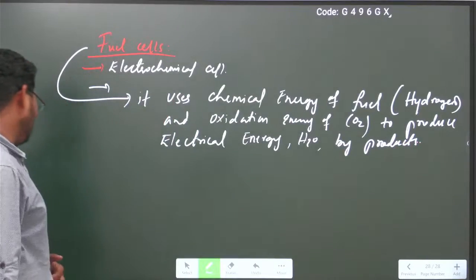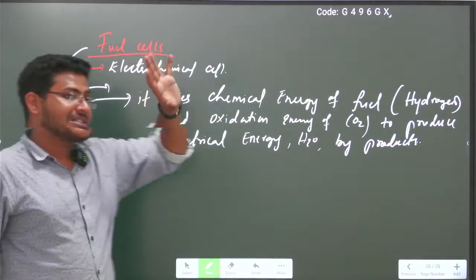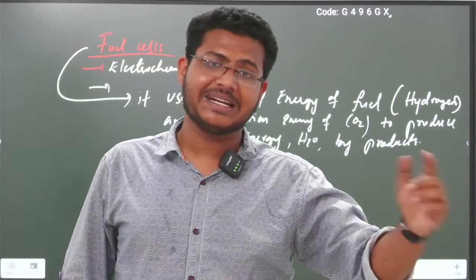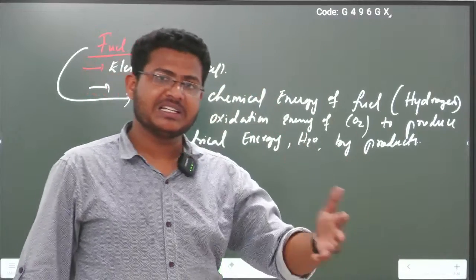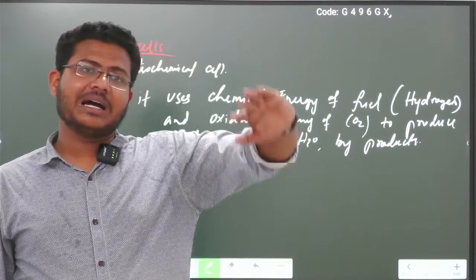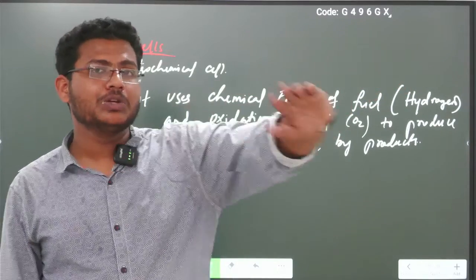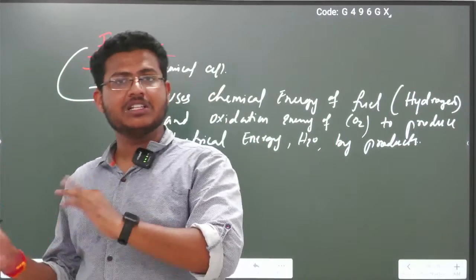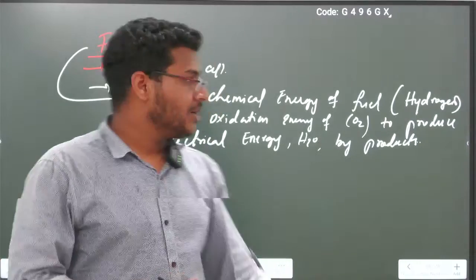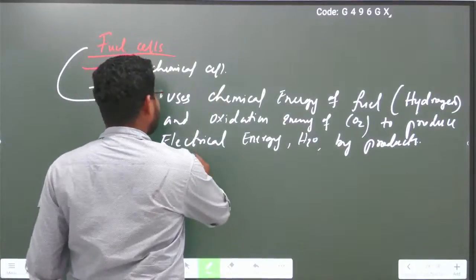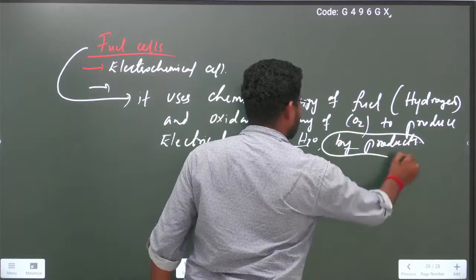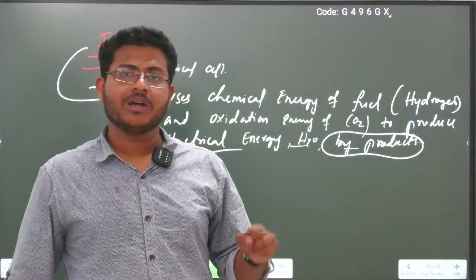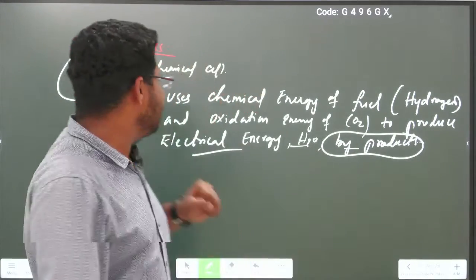Fuel cells are very important, because fuel cells release electricity at the same time as water. So water is eco-friendly in nature. That's why, when we compare with the other electrochemical cells, they pollute the environment to a certain extent, because they produce energy and, apart from that energy, they also produce some harmful substances. But in the case of fuel cells, they only produce electrical energy and H2O byproducts. These are eco-friendly. That means they are very friendly to the atmosphere. They cannot cause any kind of adverse effect on the atmosphere. So this is all about fuel cells.